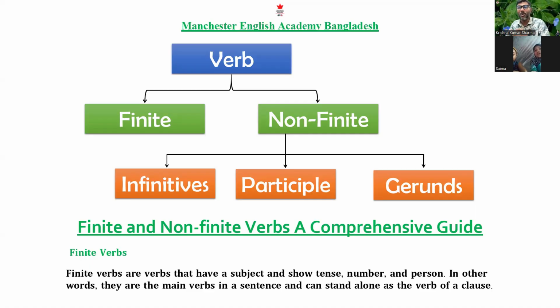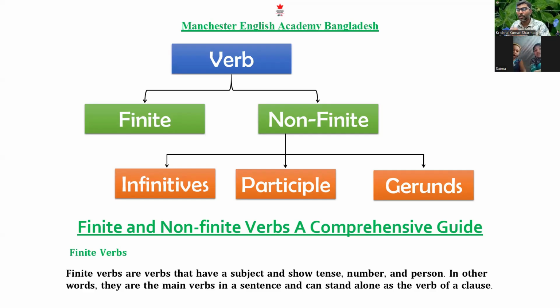It is always used as an adjective. And gerund is when you add ing to the verb and it works like a noun. For example, playing cricket is my favorite pastime. Swimming is my favorite pastime. Can you understand it now?